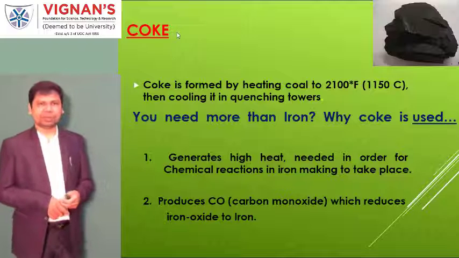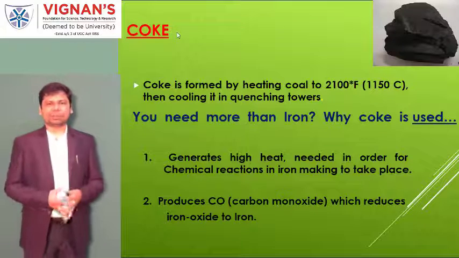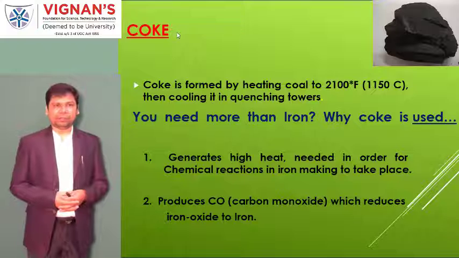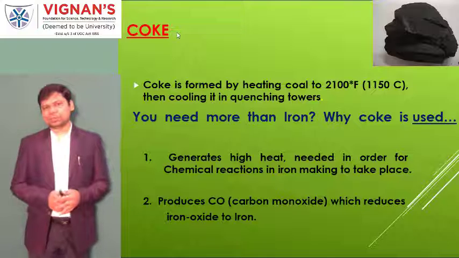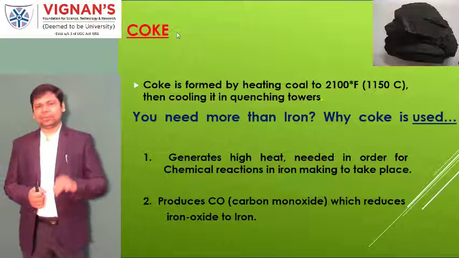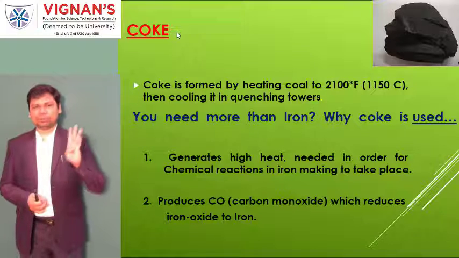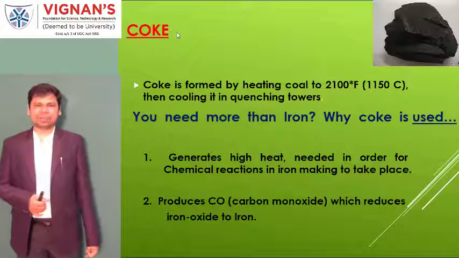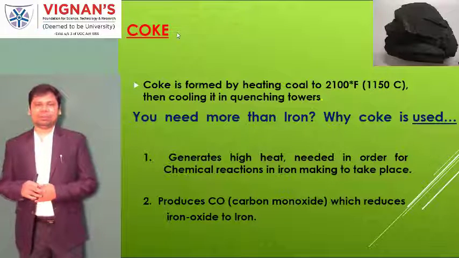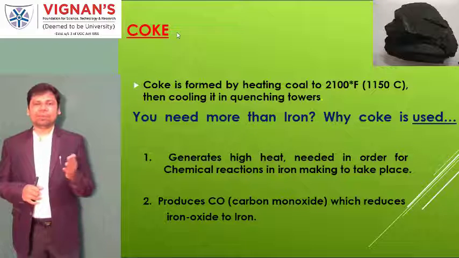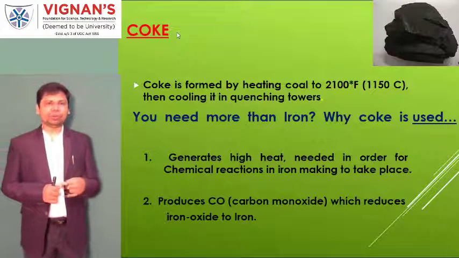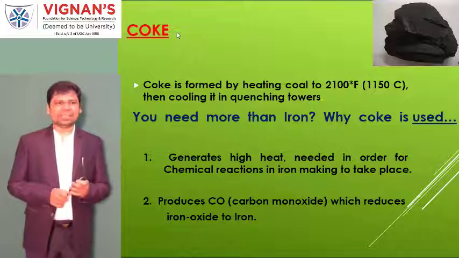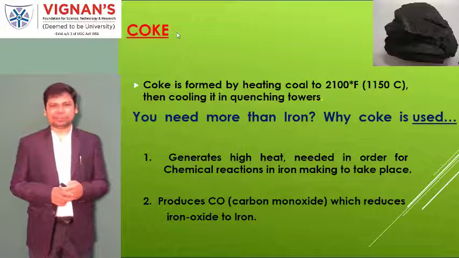is coke. Coke is nothing but a carbon product, and we are heating the carbon. So when I talk about steel production, the three materials are iron ore, coke, and limestone. Iron ore is already available, but in making steel, the combination of two elements is needed: iron and carbon. Here we are using coke. The purpose of coke is to generate a high amount of heat.